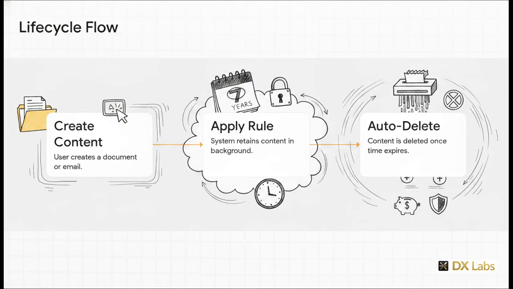To visualize this lifecycle flow, just picture an HR filing system where documents are legally required to be shredded after exactly 7 years. The process starts with content creation. Then, a retention rule is applied. This might hold a document securely in the background, even if a user explicitly tries to delete it. Finally, the output is the automatic deletion of that data the second the time expires. This whole process reduces legal risk and saves storage space, which is the primary business outcome you need to understand.